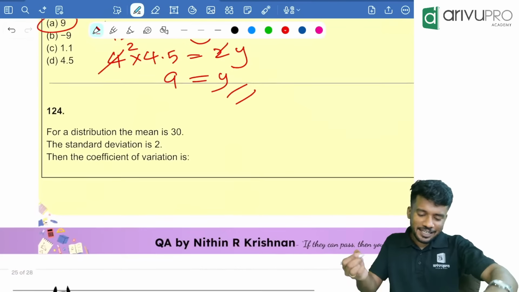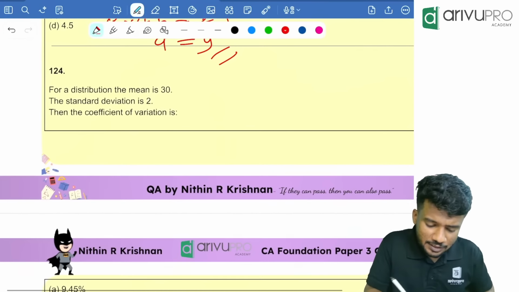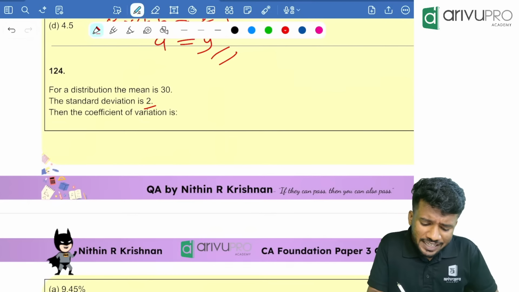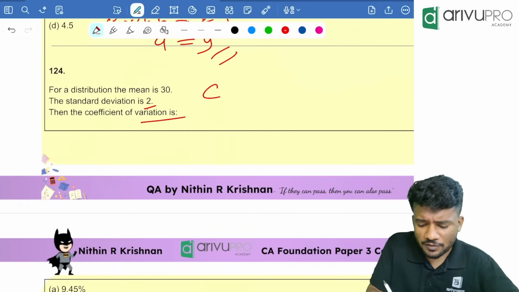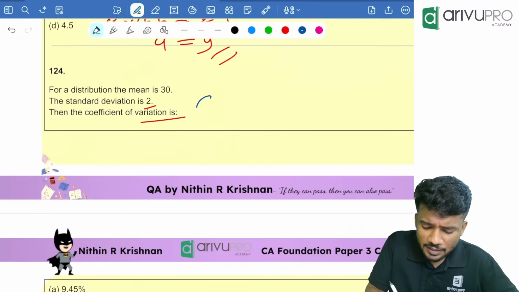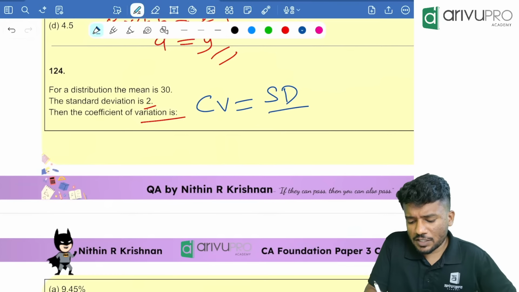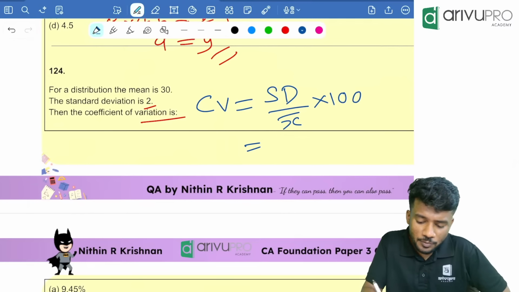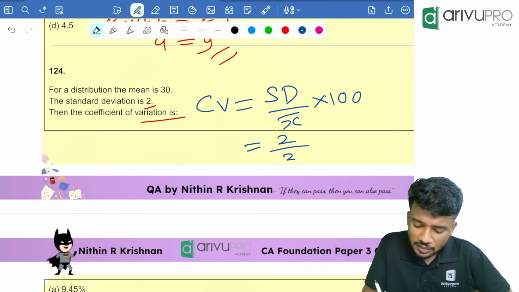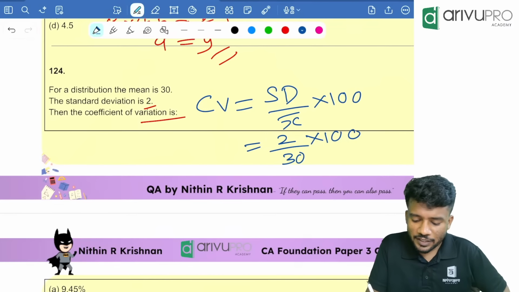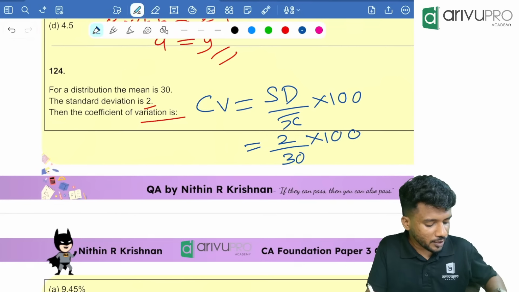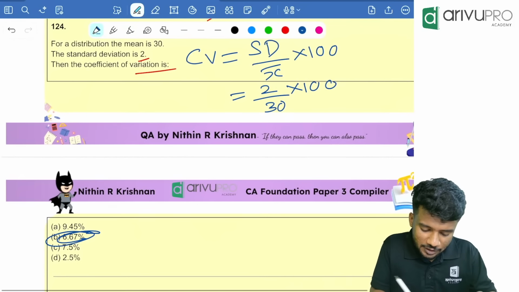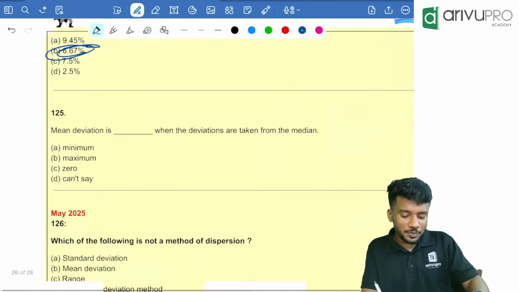Direct answer. Next one. For a distribution mean is 30, standard deviation is 2. Coefficient of variation is how much is the question. What is the formula for coefficient of variation? The CV is equal to standard deviation divided by x bar into 100, which is equal to standard deviation is how much? The 2. X bar is how much? The 30 into 100. Very easy. 200 divided by 30, which is equal to 6.666. That is 6.67%. Option B is the answer.